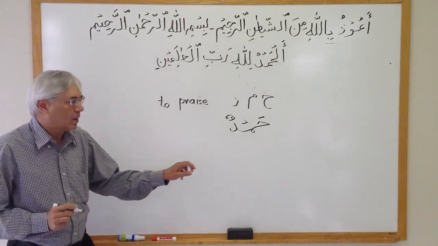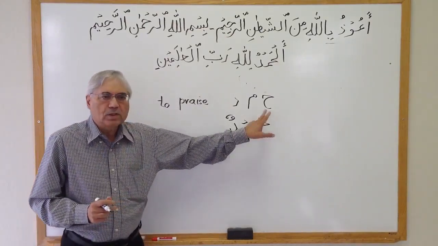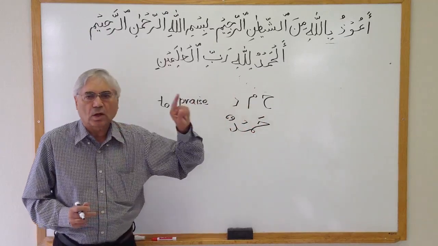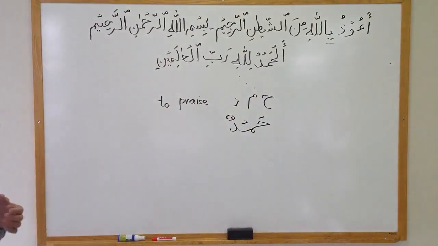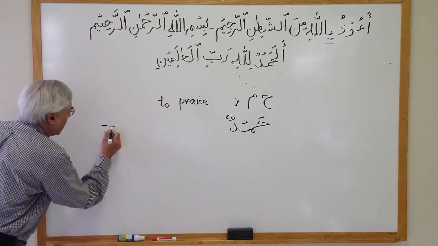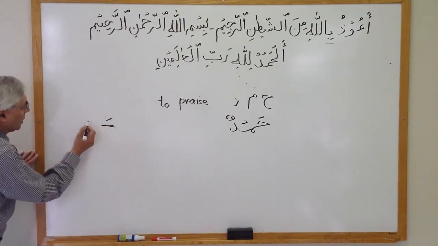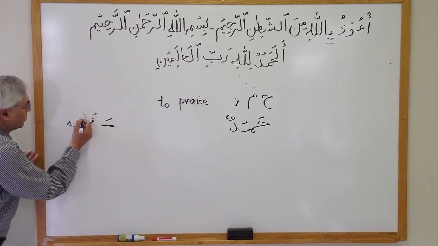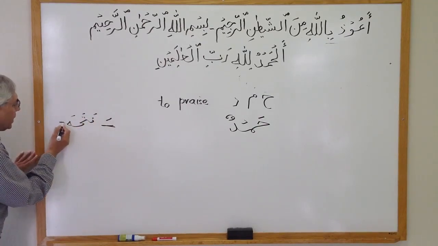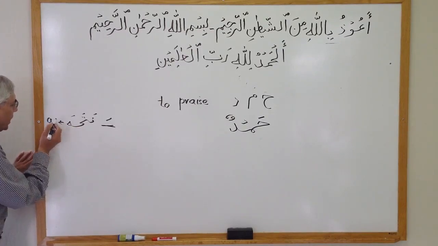On the first letter, Ha, I put this little thing called Fatha in Arabic. It is written like that, and in English it gives you the sound of A.